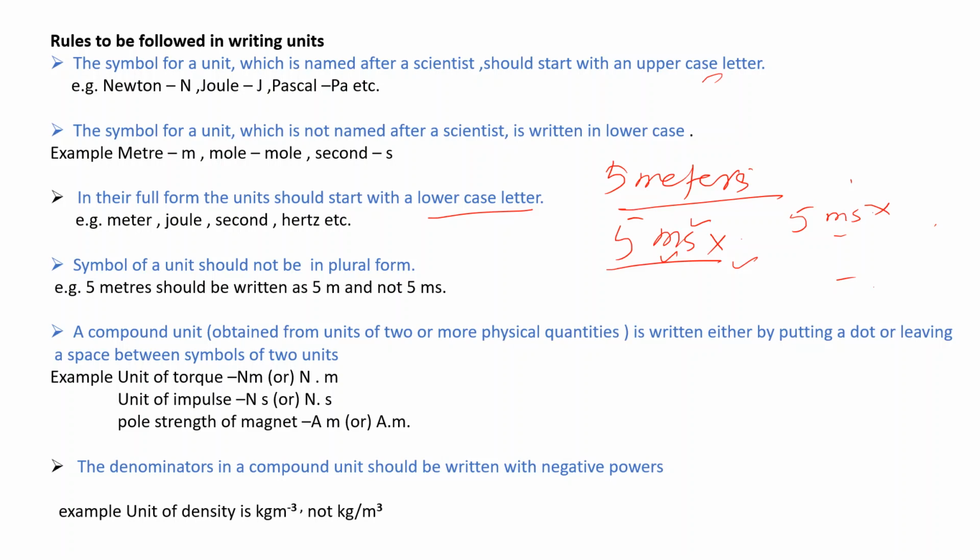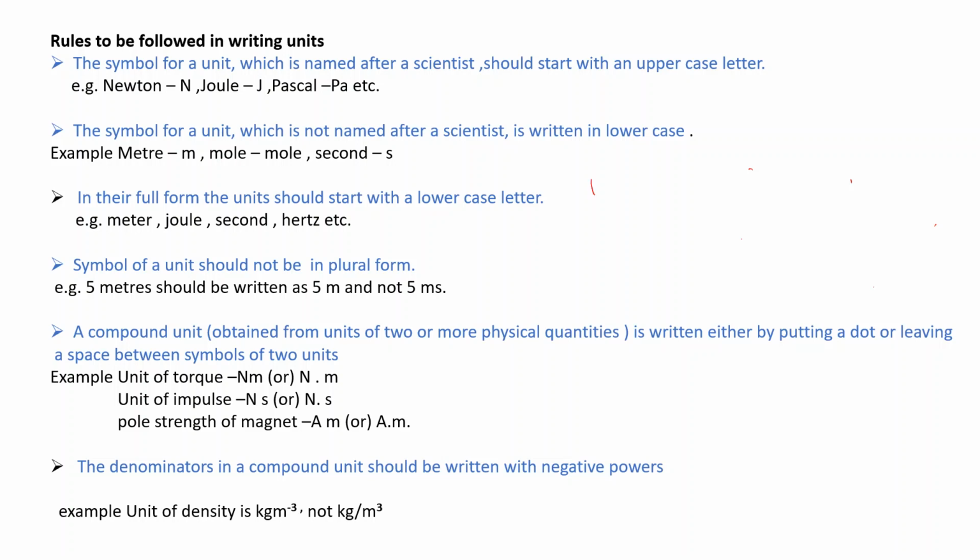Now, if there is a compound unit, what is a compound unit? Do you all know? A compound unit means a unit which combines the units of two or more physical quantities. Suppose we have the unit of speed.